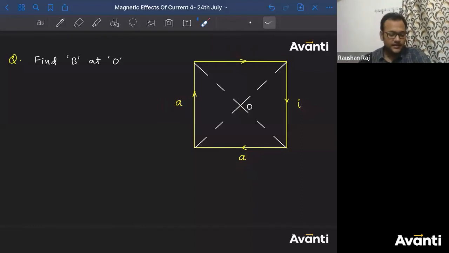Guys, please don't use the formula mu naught I by 2 pi d. Please don't use that. This is not a long, not an infinite wire. This is a finite wire. So Pratish, I think तुमने वही किया है. Those who have answered 2 mu naught I by d, they have actually considered the magnitude of magnetic field as mu naught I by 2 pi d. They have considered these wires as long wires. Answer will be wrong then.